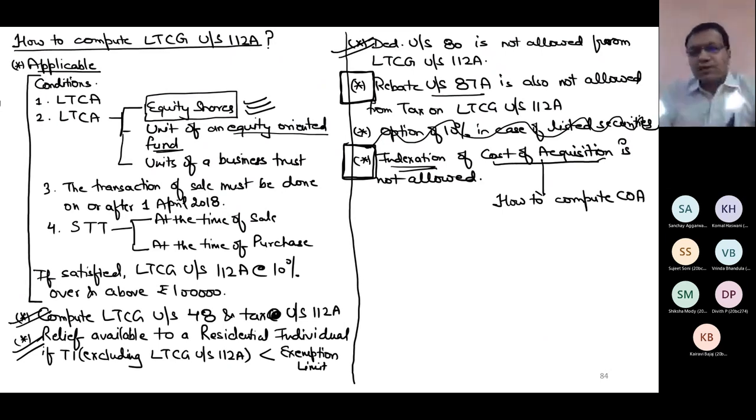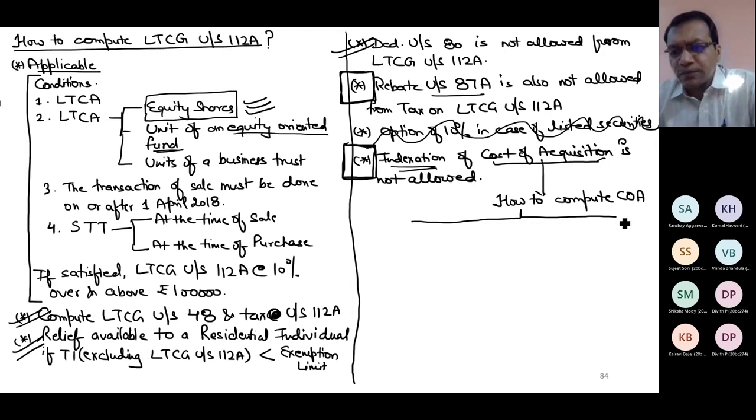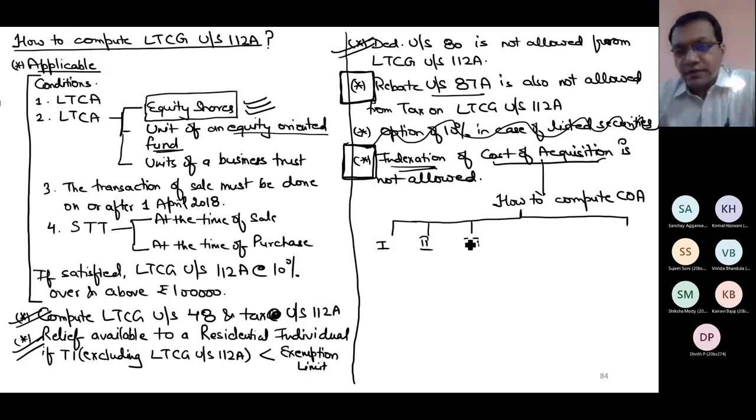As I told you, computation of capital gain even for these assets which are covered under section 112A is just like section 48. And if you remember section 48, when I was computing cost of acquisition, how many categories did I frame? Do you remember how many categories of cost of acquisition I have told you? Sir, 8. Category 1, category 2, category 3, category 4, category 5, category 6, category 7, and category 8.